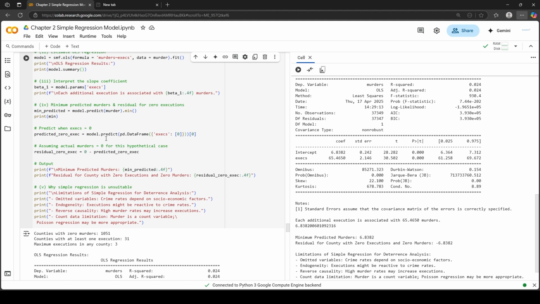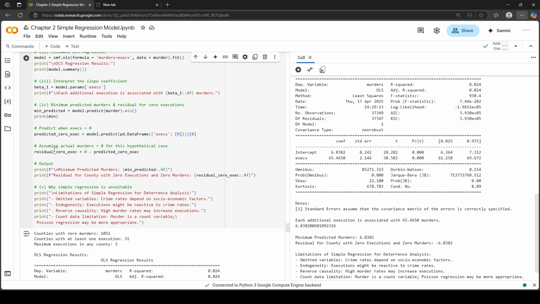Okay, and now we have to predict residuals for 0 executions. So create a variable predicted_0_exec equals model.predict. In the round bracket, type pd.DataFrame and then use curly brackets. Use the column name execs, because we are calculating for 0 executions, so execs should be 0, and then multiply this command by 0 in the square bracket. This will give us one value where executions is 0.